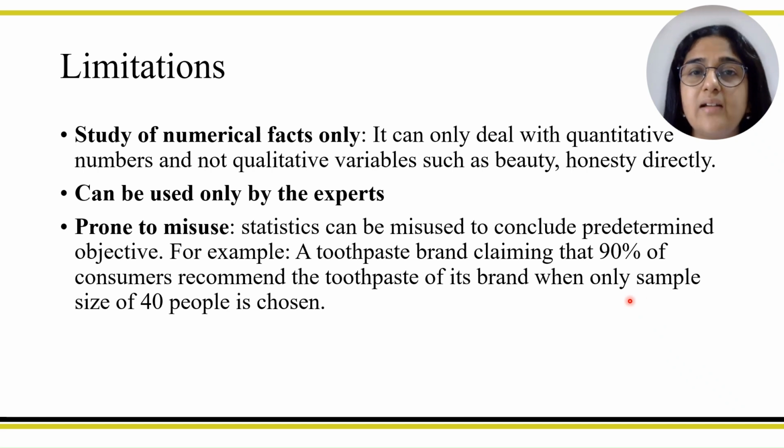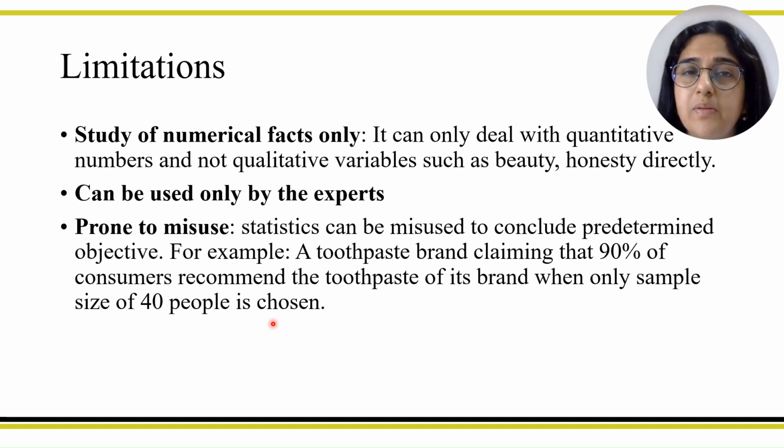Sample or sampling, which I have explained, is a part of the population which is used for study, and it is not the entire population. So sample size means the number of individuals which are used for study. Sample size is only 40 people.